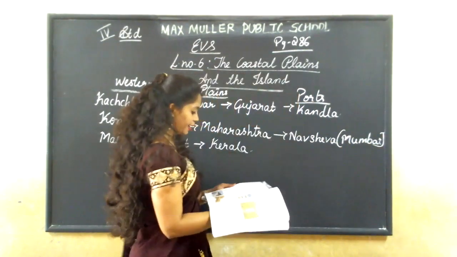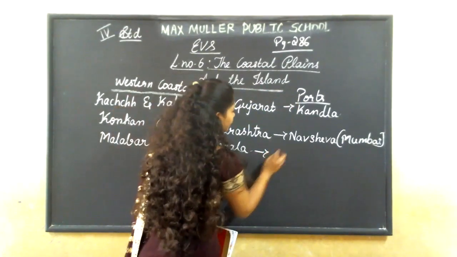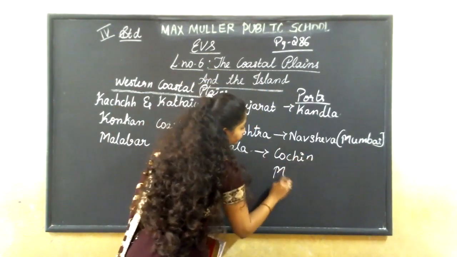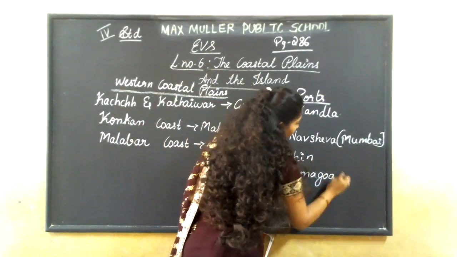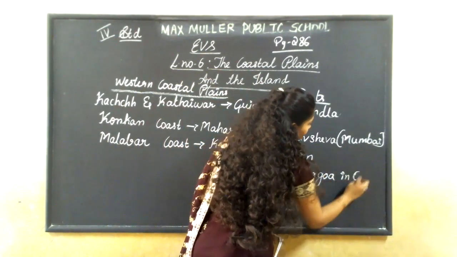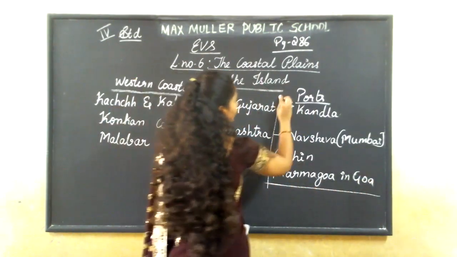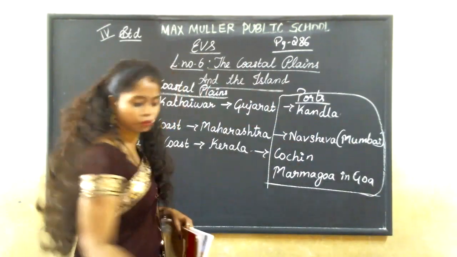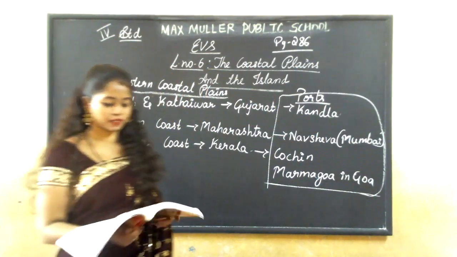Marmagova is in Goa, and in Kerala, it is Cochin. These are the important port places in the western coastal plains.